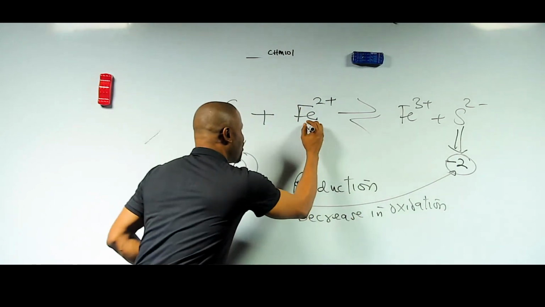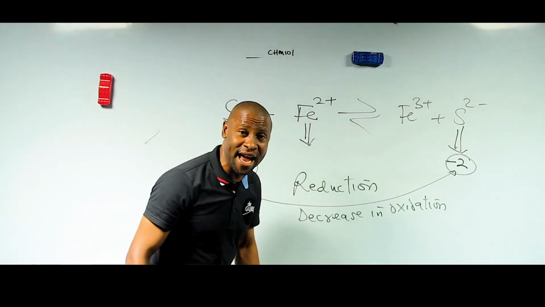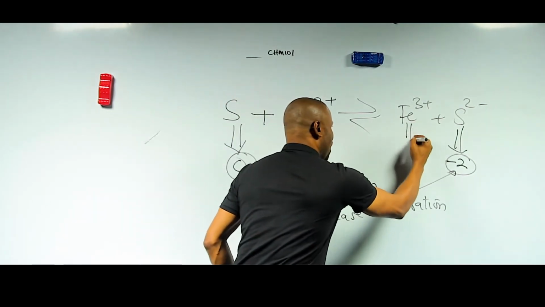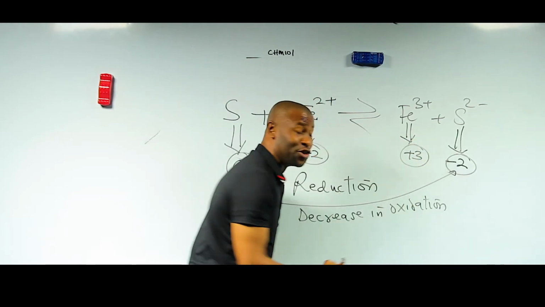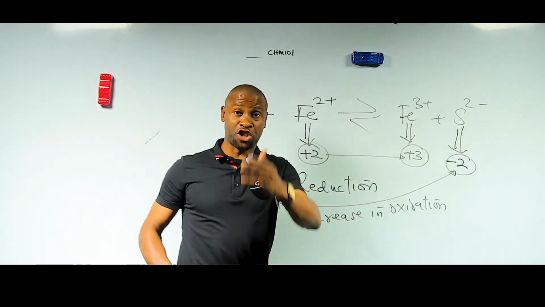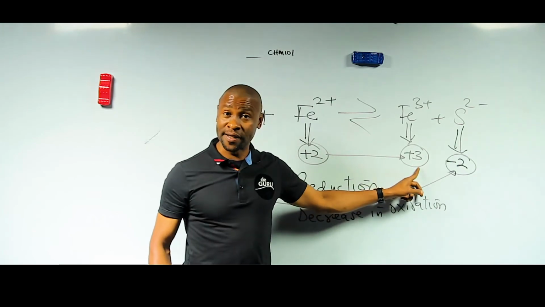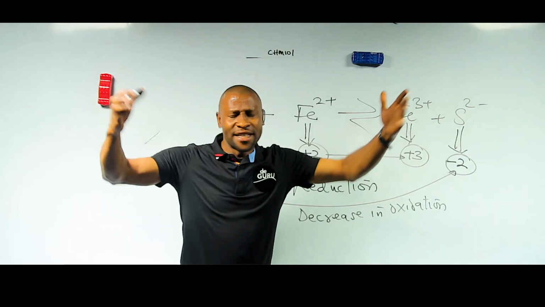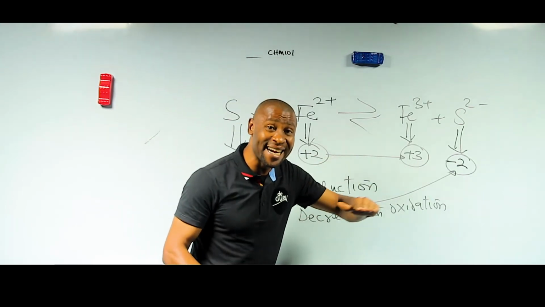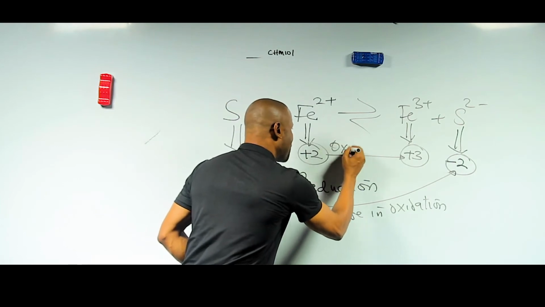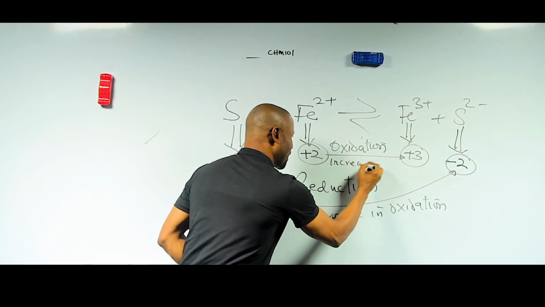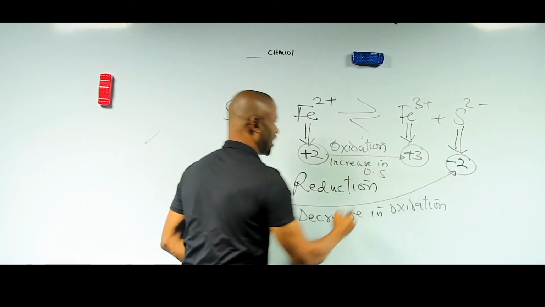Okay, now, let us look at iron and find out what is taking place here. The oxidation state of iron is +2. The charge on it. What is the oxidation state of iron here? +3, ladies and gentlemen. Do we have a change in oxidation state? The answer is yes. There's a change in oxidation state from +2 to +3. Is it increasing or decreasing? You know now, movement from +2 to +3 represents an increasing trend. So, what is taking place here is oxidation. Why? There is an increase in oxidation state.